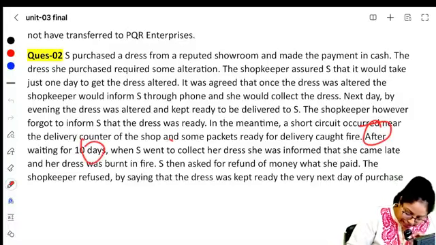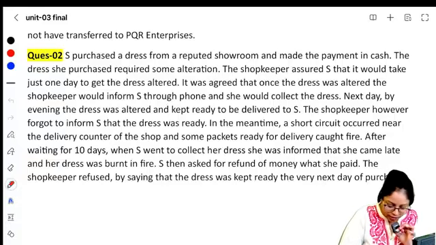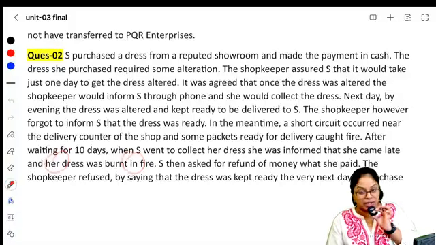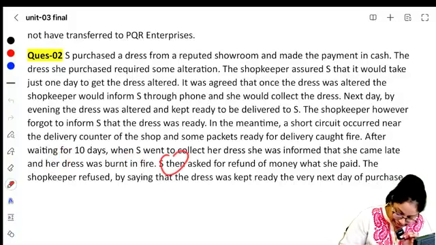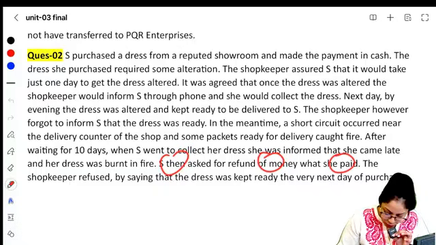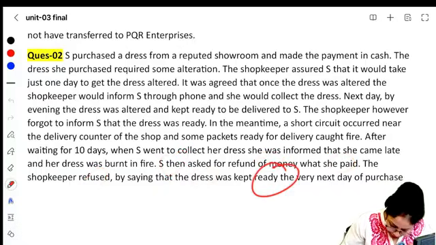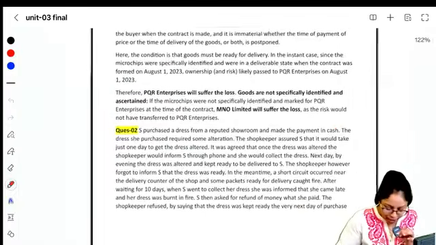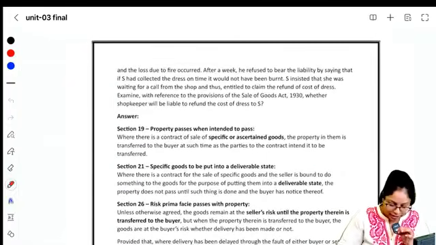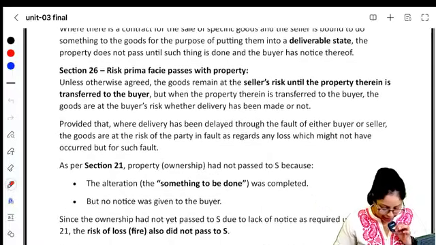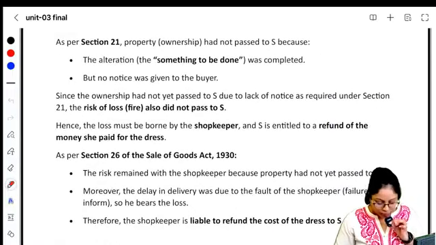After waiting for 10 days, when S went to collect her dress, she was informed that she came late and her dress was burnt in a fire accident. S then asked for a refund of the money she paid. The shopkeeper refused by saying that the dress was kept ready for her the very next day, but she did not come to collect it. So it is her fault. Are they right? The answer is no, they are not right.